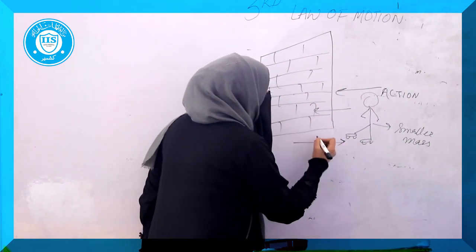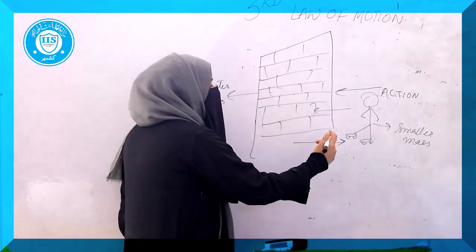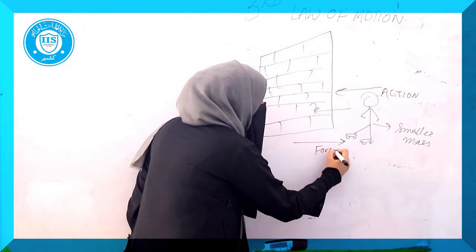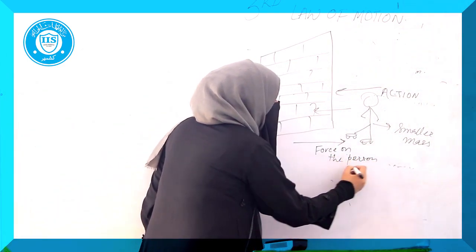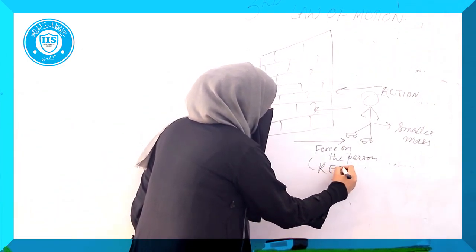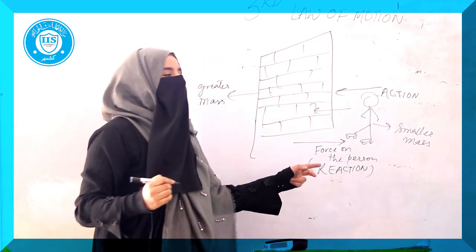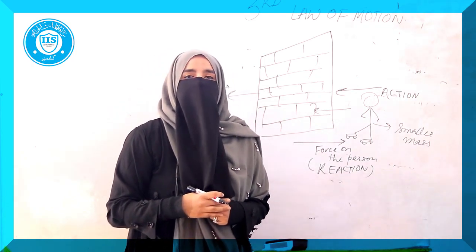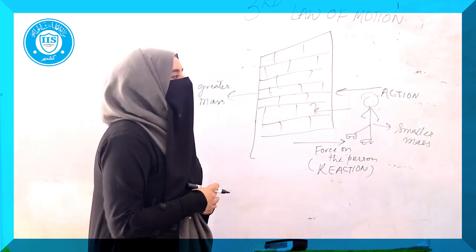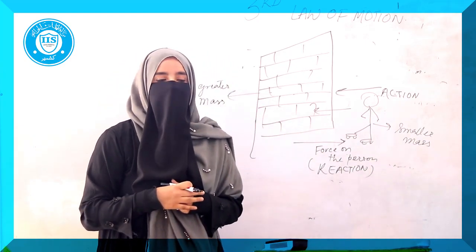So this is the second object, the wall. It will also exert a force on the person as a reaction force. This force is responsible for pushing the person away. There have been so many things which became an example for Newton to deduce the third law of motion.